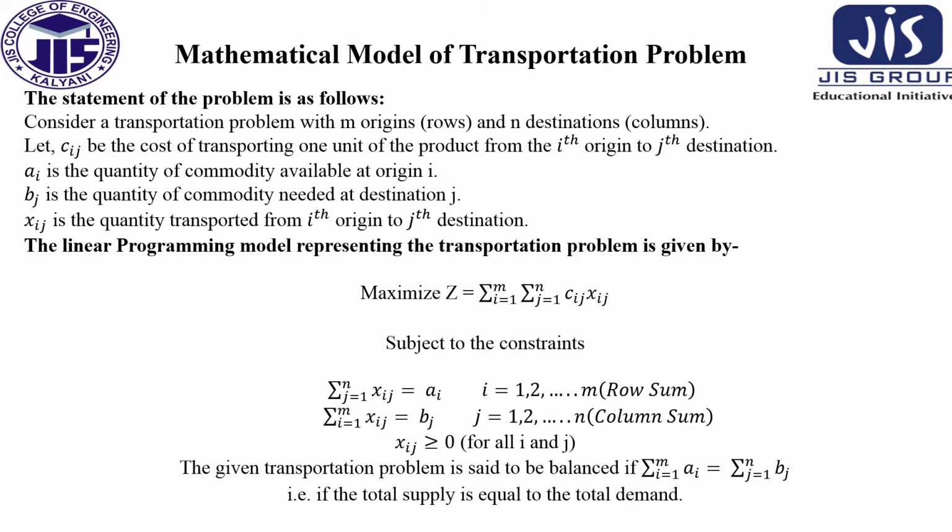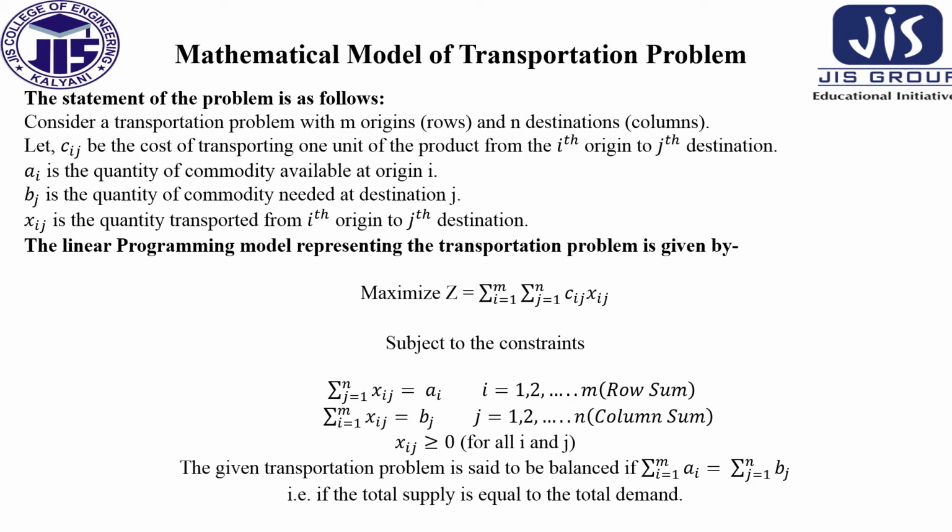Now, how can we formulate the mathematical model of the transportation problem? The statement of the problem is as follows. Consider a transportation problem with M origins and N destinations. Let Cij be the cost of transporting one unit of product from the ith origin to the jth destination. Ai is the quantity of the commodity available at origin i, and Bj is the quantity of commodity needed at destination j. Xij is the quantity transported from the ith origin to the jth destination.